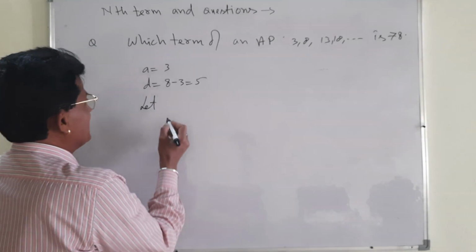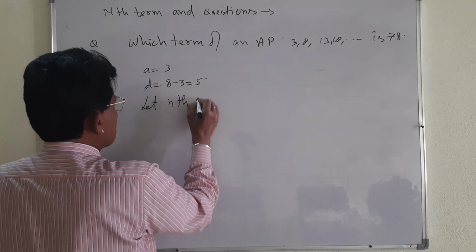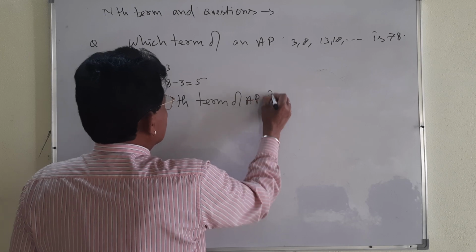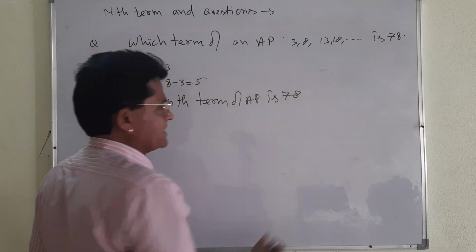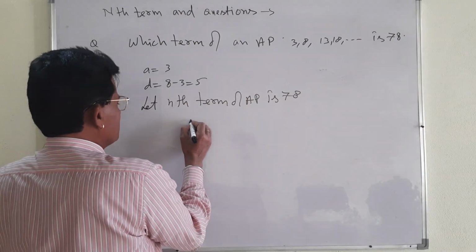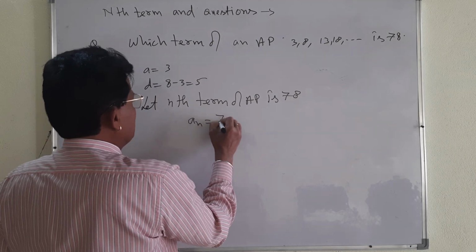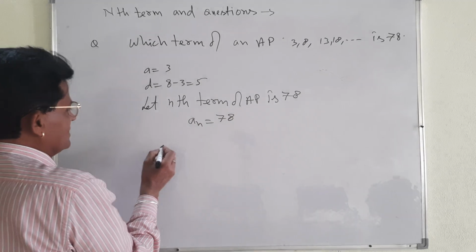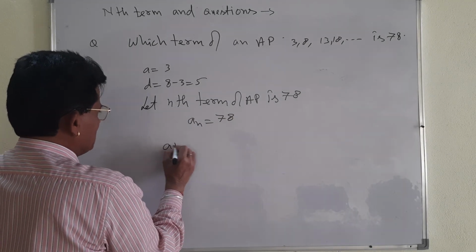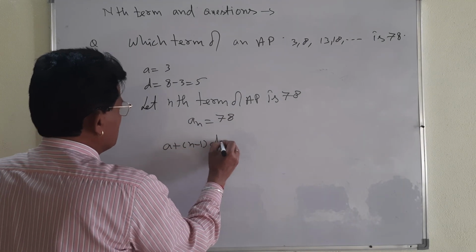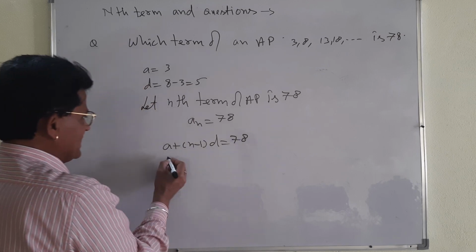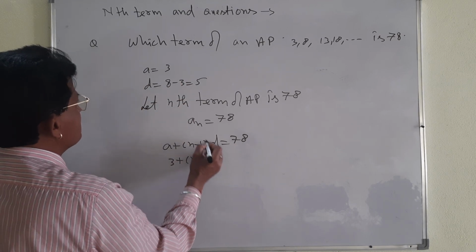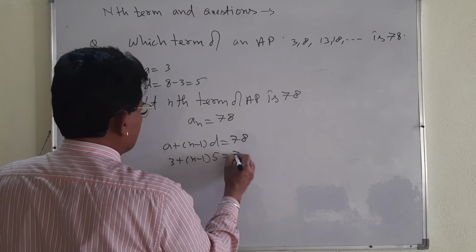Let the nth term of the AP be 78. What is the nth term? an is equal to 78. Very simple. In place of an, what will you write? a plus (n minus 1) into d is equal to 78. A is how much? 3 plus (n minus 1). D is how much? 5, is equal to 78.